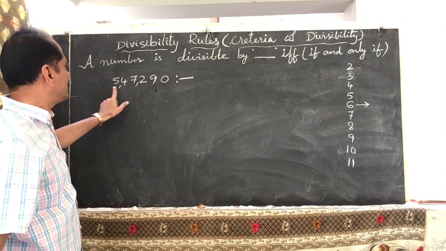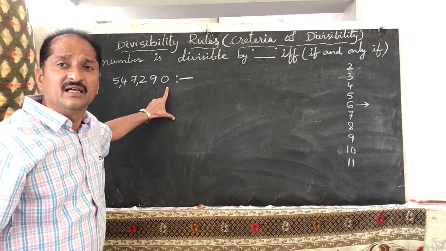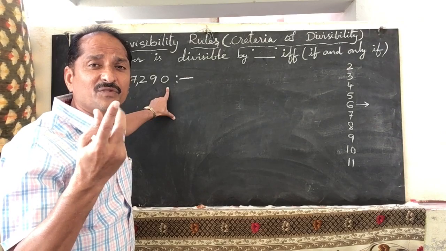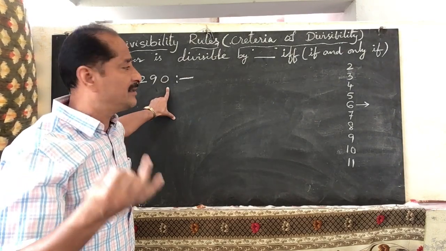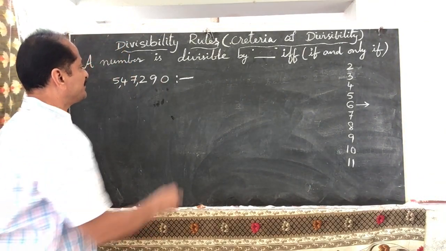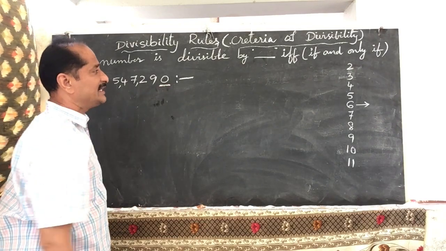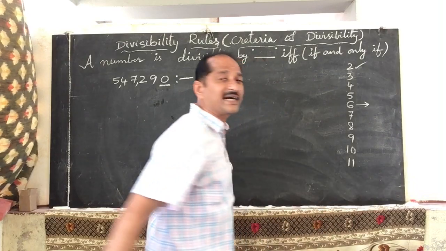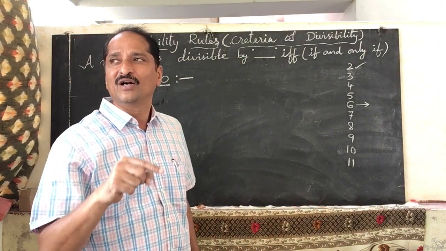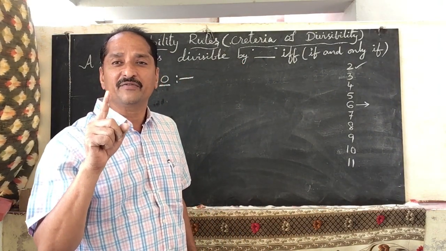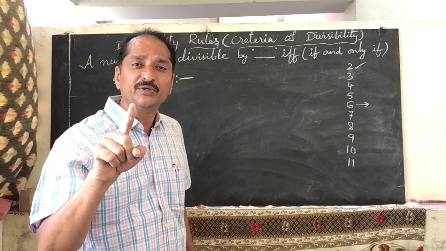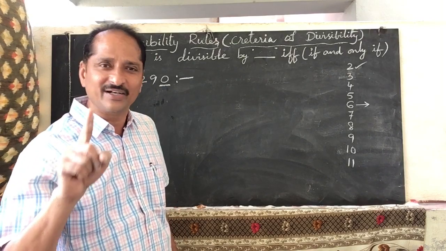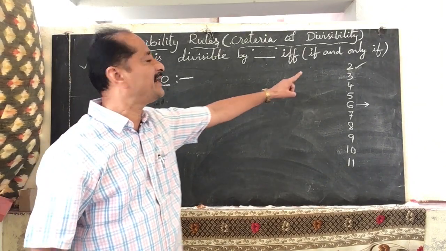Now take this number. The divisibility tests that use the unit digit are for which numbers? 2, 5, 10. Now what is the unit digit here? 0. Is this number divisible by 2? Yes, this number is divisible by 2 because the unit digit is 0. What is the criteria of divisibility of 2? A number is divisible by 2 if and only if the unit digit is 0, 2, 4, 6 or 8. Then it is divisible by 2.